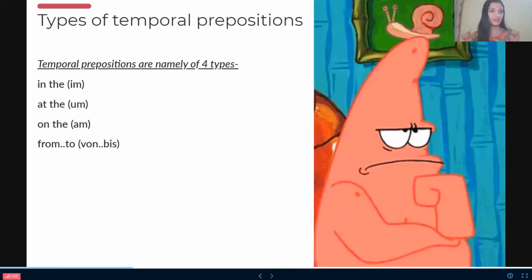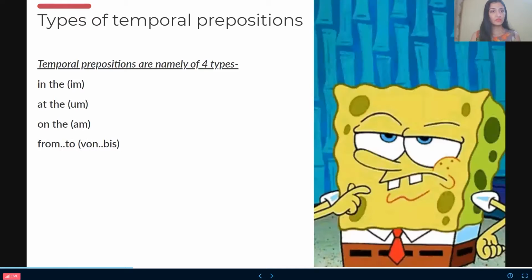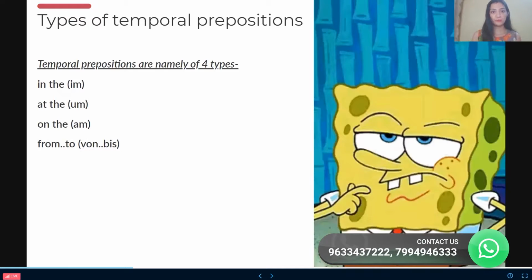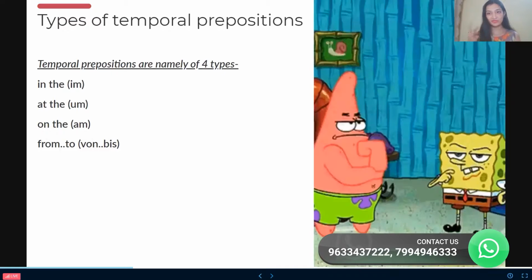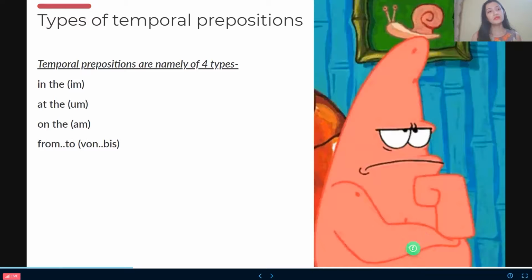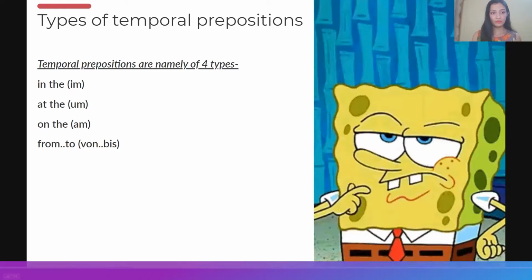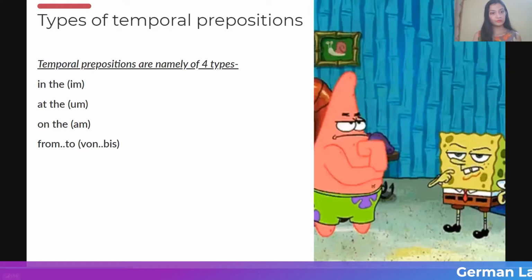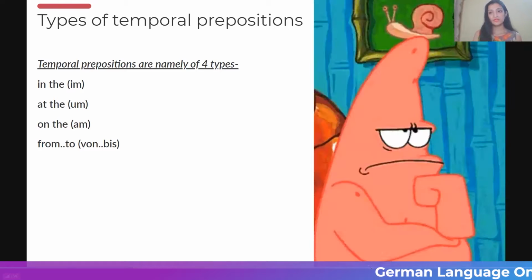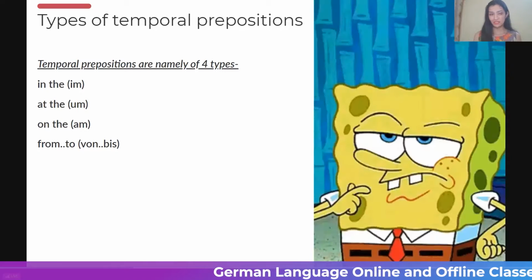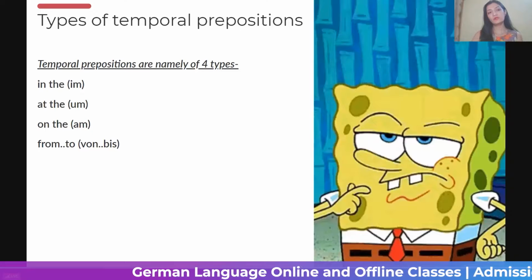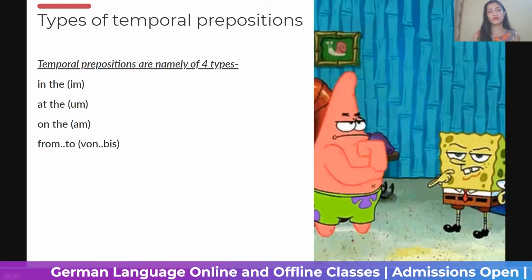So let's check it out. Types of temporal prepositions. They are mainly of four types, not one, not two, not three. It's of four types, but first, very interesting. So people, in English we have in the, in German we state it as im, at the, on the, am, from to, von bis. Okay, so now we need to have a look at where we will put im, am, and von bis.